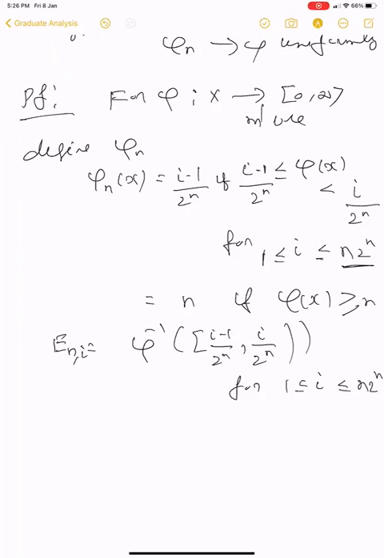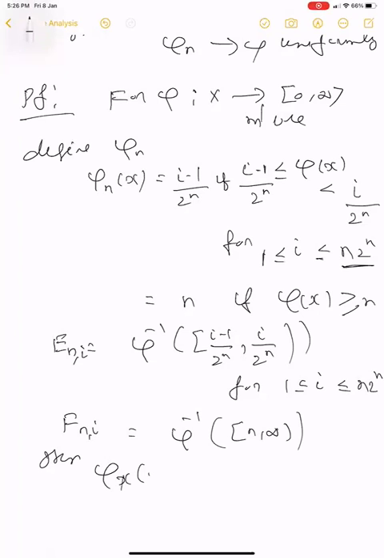And F n equal to phi inverse of [n, infinity]. Then phi n of x equals the summation, i equal to 1 to n times 2 power n, of i minus 1 by 2 power n times the indicator function of E n i, plus n times the indicator function of F n. This is the symbol we use for the indicator function or characteristic function.